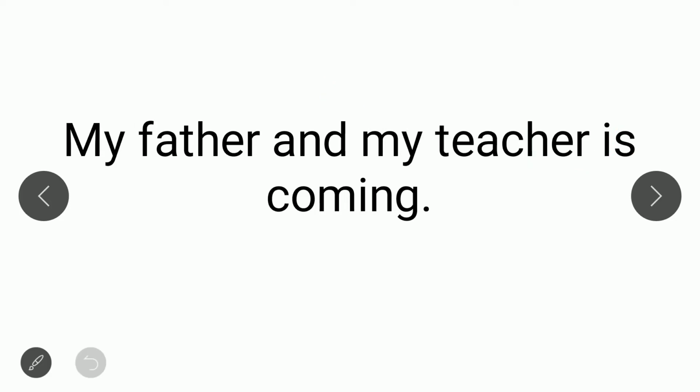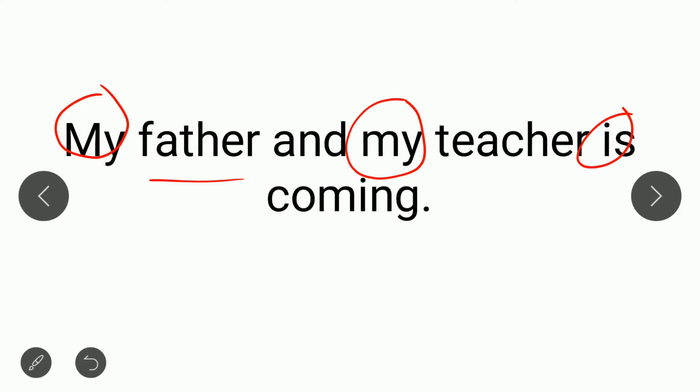The next sentence is: my father and my teacher is coming. When we have used my two times and we are saying my father and my teacher, it means that we are talking about two persons, not a single person. If we have to refer to a single person, we'll say my father and teacher. But when we say my father and my teacher, father is separate and teacher is separate, and we'll use are with it instead of is.